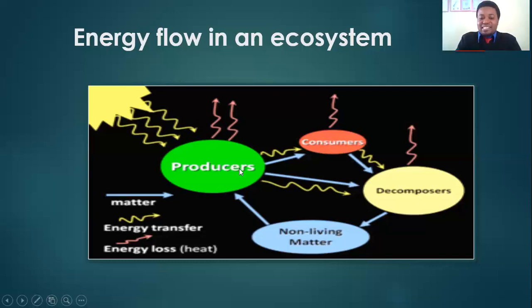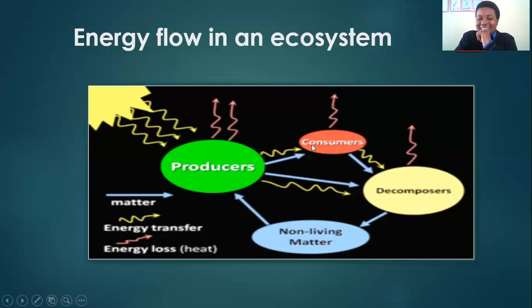So the producers are actually transmitting that energy. It's flowing to the consumers. Further, from the consumers, it will go to the decomposers. Meaning at that moment, producers are living organisms, consumers are living organisms. It is at the biotic level. Living organisms and living organisms are interacting in that energy flow.